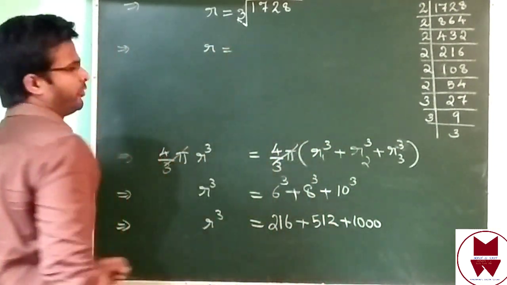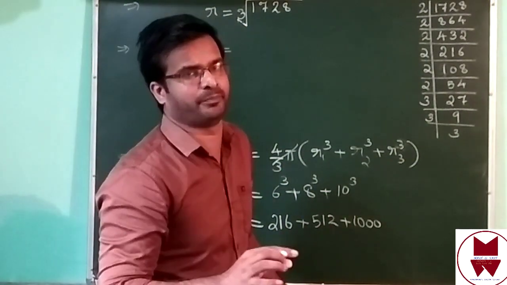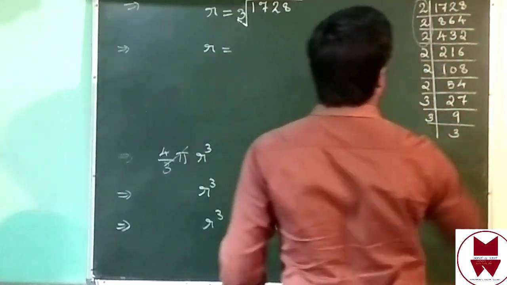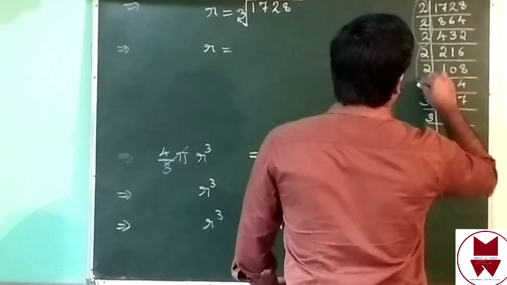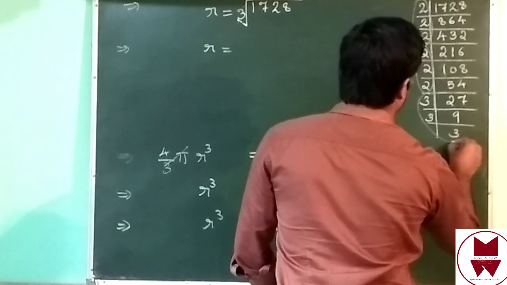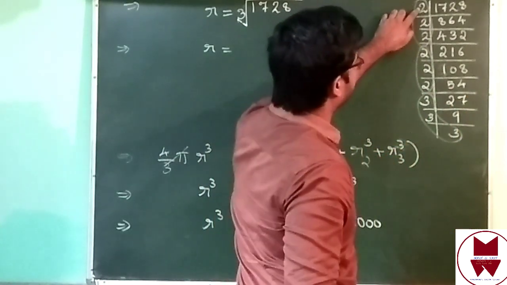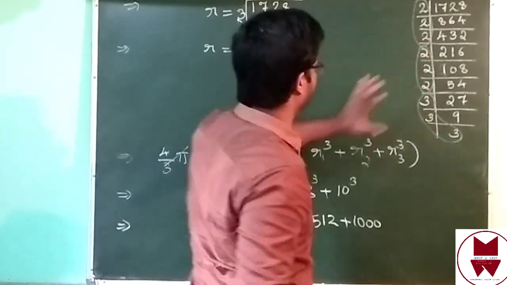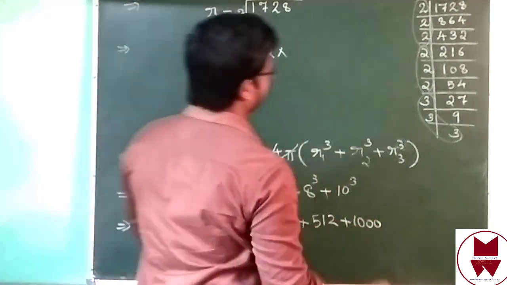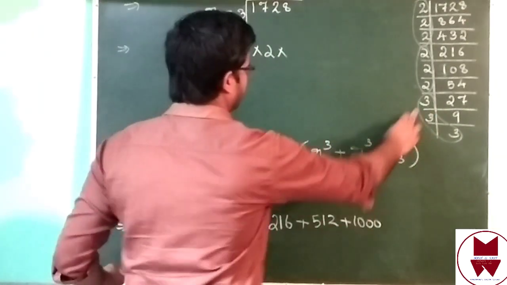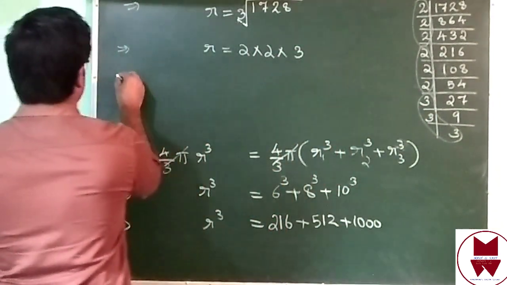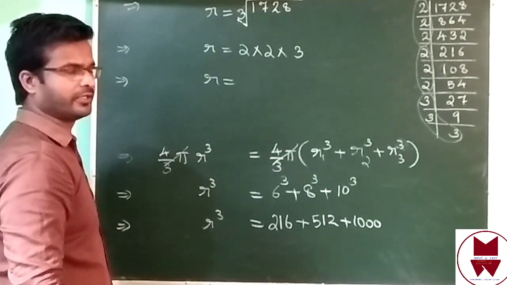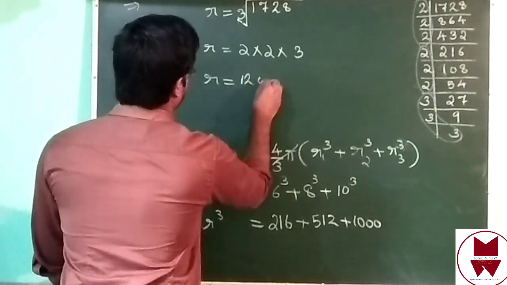R equal to cube root means from the same 3 numbers we will take one number. Just make groups. This 3 numbers, then again this 3. From here take one number, that is 2. From the second group take one more number, 2. Then from the third group take one number, that is 3. R equal to 2 into 2, 4, 4 into 3, 12 centimeter.